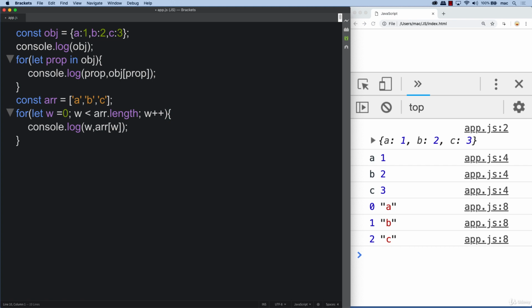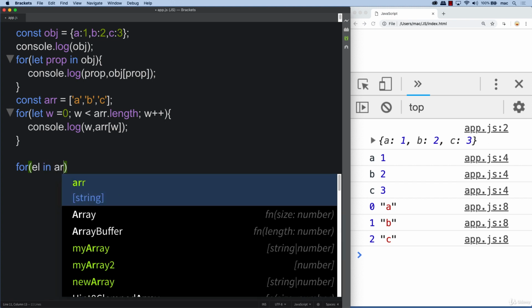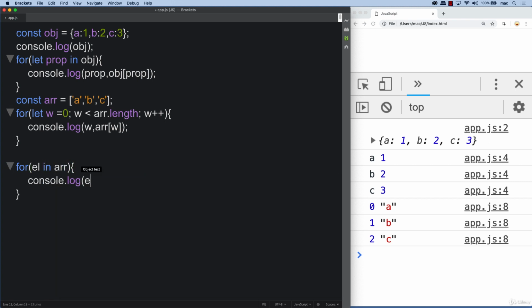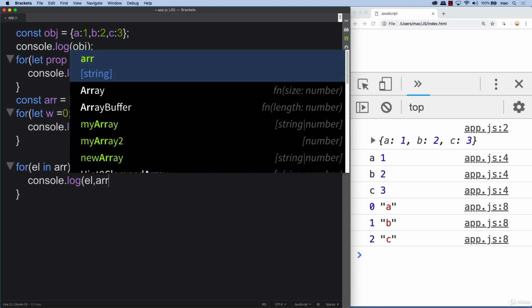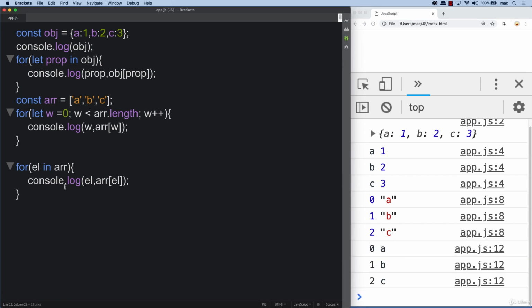Now the other option, so arrays have quite a few different ways that we can get the content out. We can also go element in array and then loop through that, and we've got a value for element, and we also have a value for the array, because the element is going to be the index value being returned back within the console like that. So we get the content the same way that we can then of course utilize within our code.